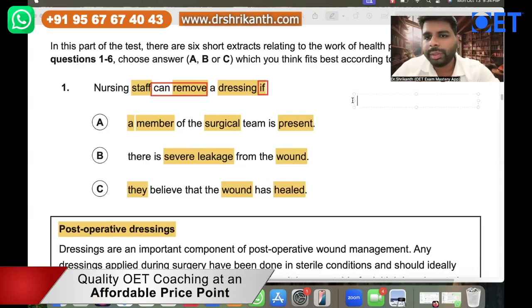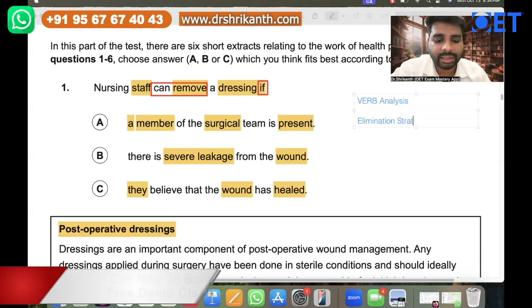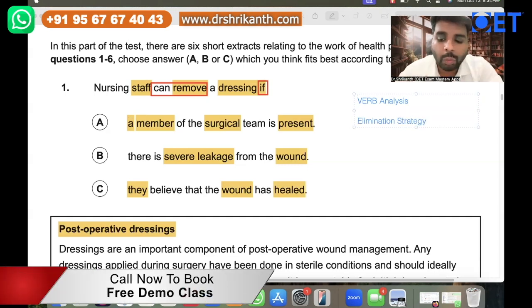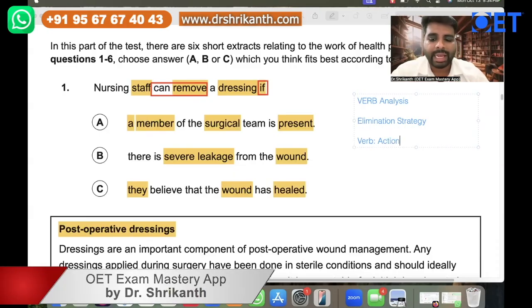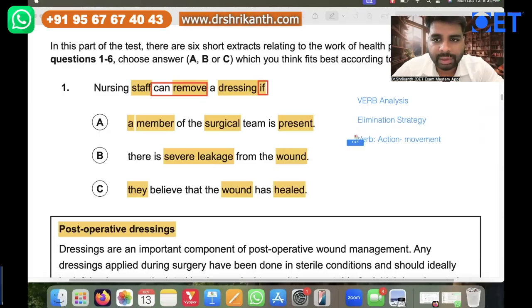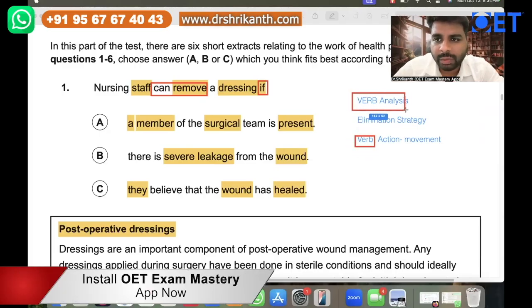So here, what I'm going to teach you is what we call the verb analysis. Verb analysis is extremely important for refining your elimination strategy, right? So this is extremely powerful. So what is a verb? Those are a little bit new to my sessions. What is a verb over here in English grammar? A verb is basically any kind of an action, any kind of a movement. This is what we usually term as a verb. So give more importance to verbs, right? And that strategy is what we call the verb analysis.